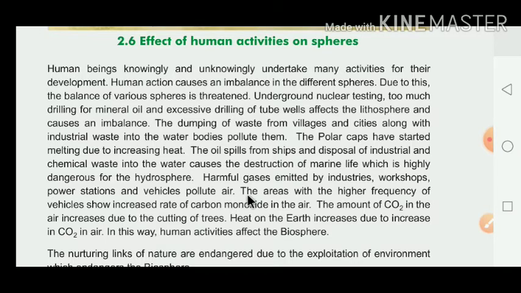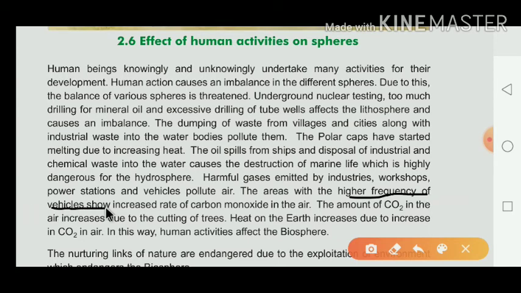In areas with a higher frequency of vehicles, the rate of carbon monoxide in the air increases. Why? Because in today's time the transportation of human beings is increasing due to vehicles, so the frequency of vehicles increases, and with it the carbon monoxide in the air.